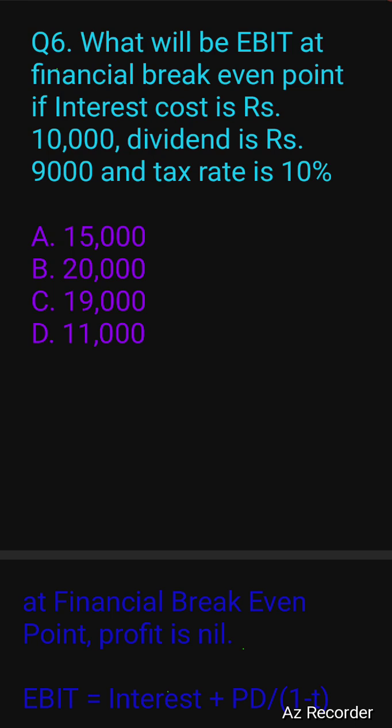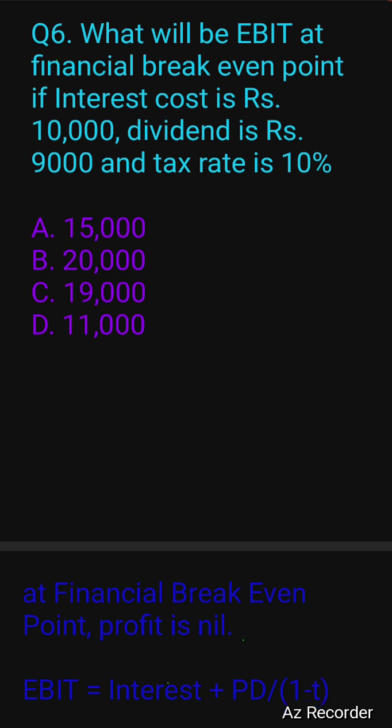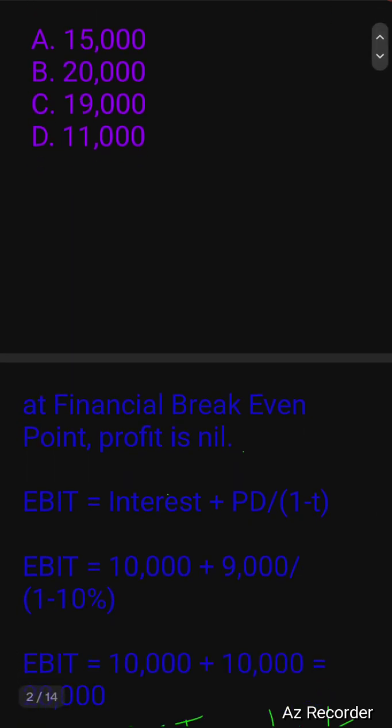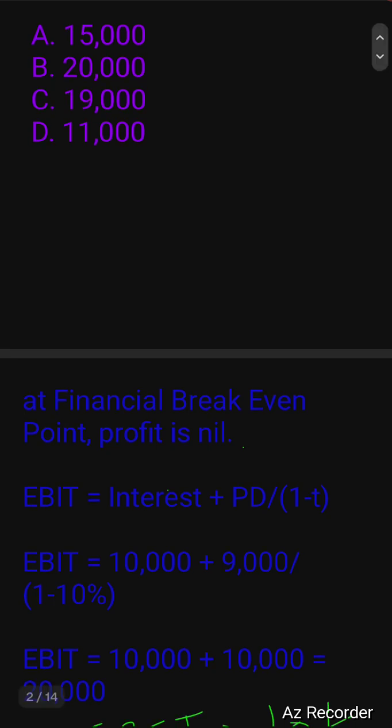So what is the financial break-even point? Financial break-even is the point where your profit will be nil. So what will be the earning before interest and tax, where your profit after taking into consideration all the costs, which is interest cost and dividend cost, will be nil. So the formula is that at financial break-even point, EBIT should be equal to interest plus PD, interest plus preference dividend, divided by 1 minus T.